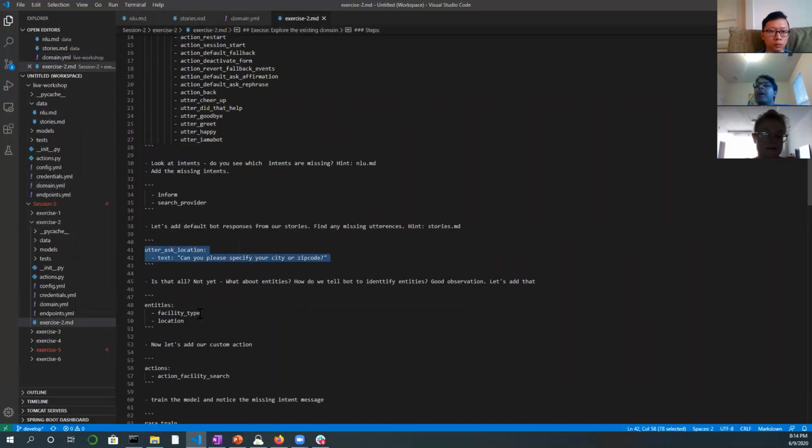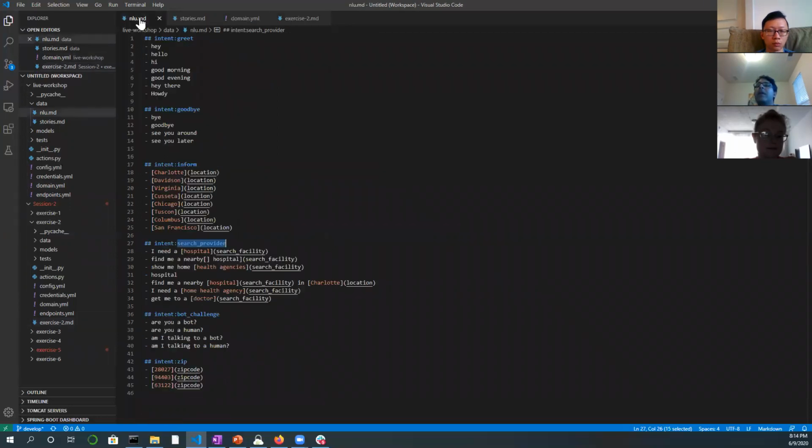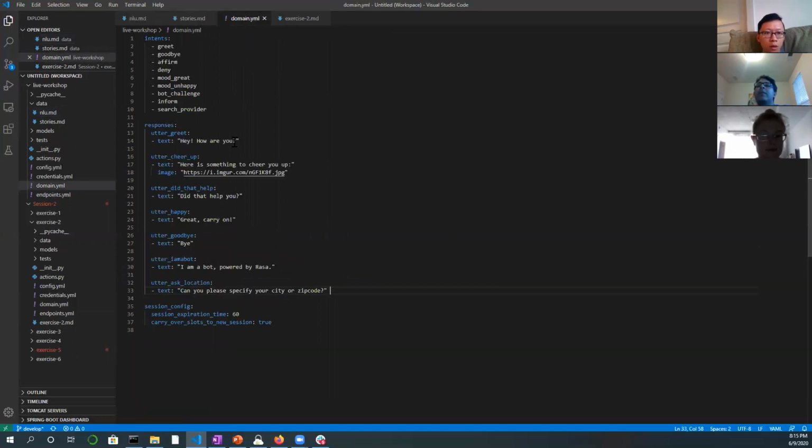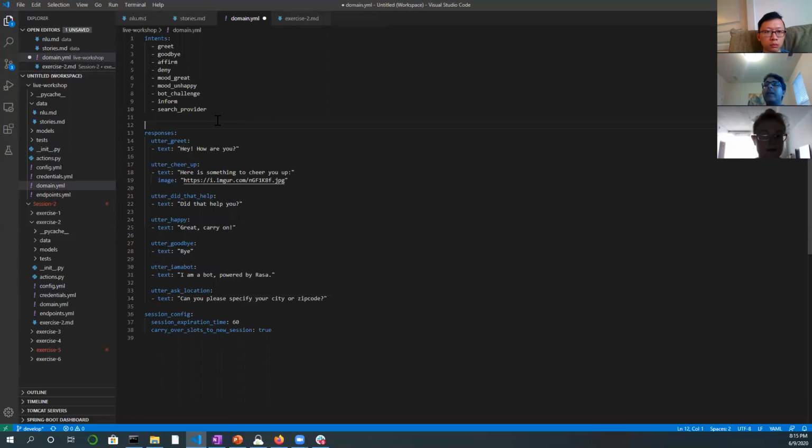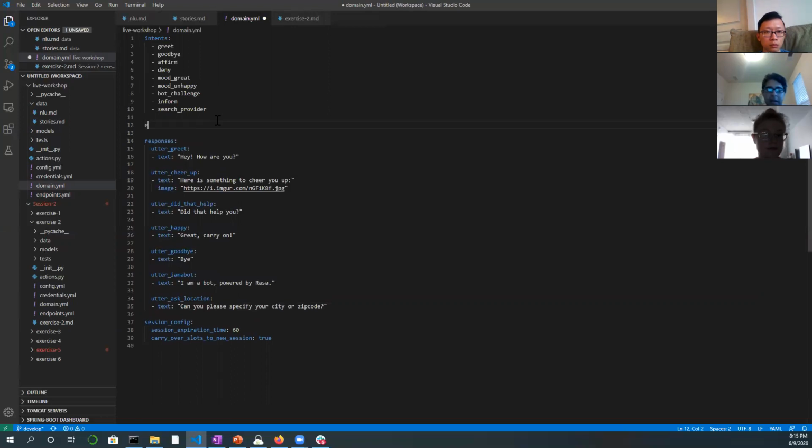And so now what about all the entities which we have defined, right? Here, if you see, we have defined that there is an entity called location. There is an entity called search facility. So these also need to be defined in our domain file. So we're going to add that as well. For that, we'll define a place for entities. So anything that goes in the stories or the NLU.md, anytime you touch, all these three files are related.